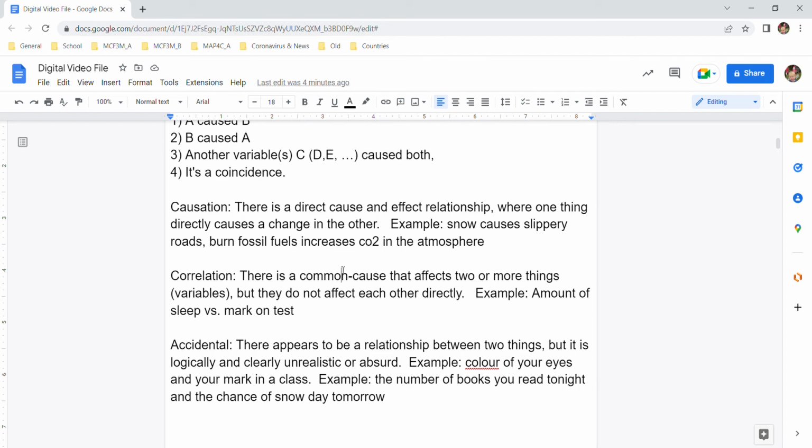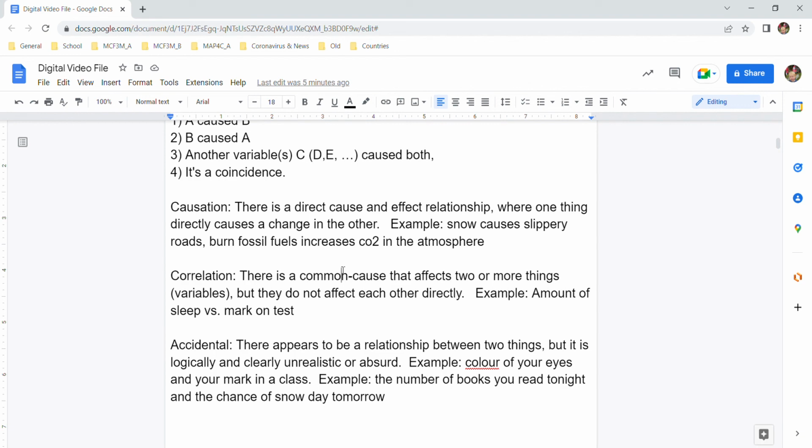Accidental, on the third hand, is when there appears to be some sort of connection between two things. Maybe it looks like causation or it looks like correlation, but then when you start to think about it, it's unrealistic or absurd. For example, the color of your eyes and your mark in class. There's no data or research anywhere that would explain how your eye color could affect anything to do with brain development or learning. It would have to be coincidence. Even if somehow the people with one eye color got one mark and people with another eye color got a different mark, it must be coincidence because there's no physiological reason why that affects learning.